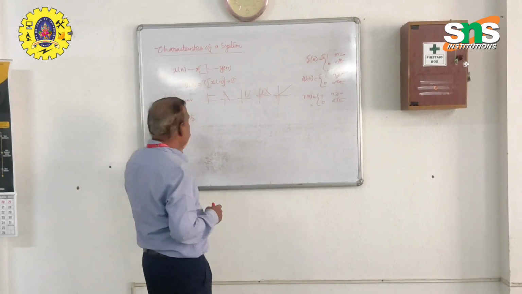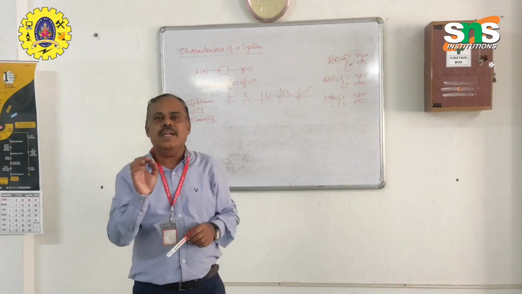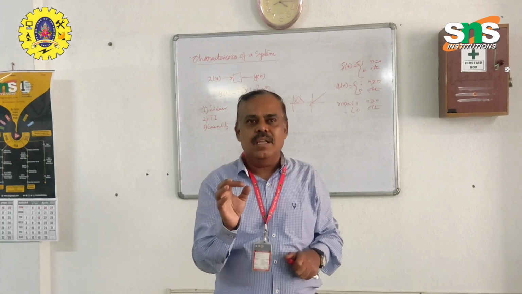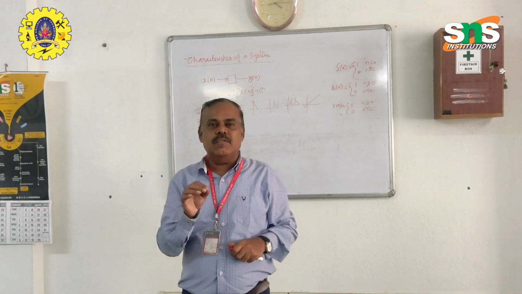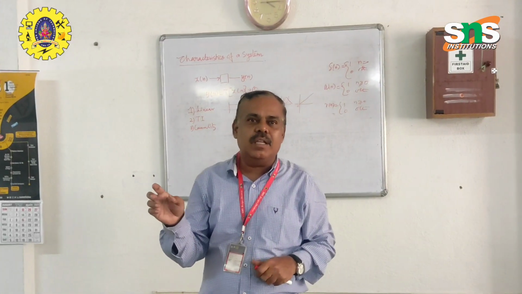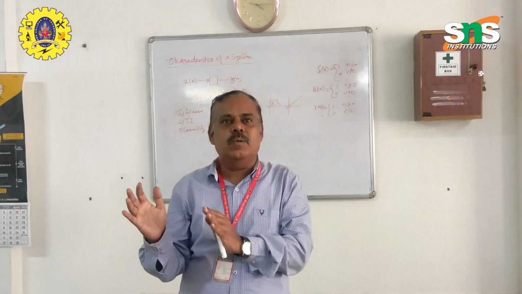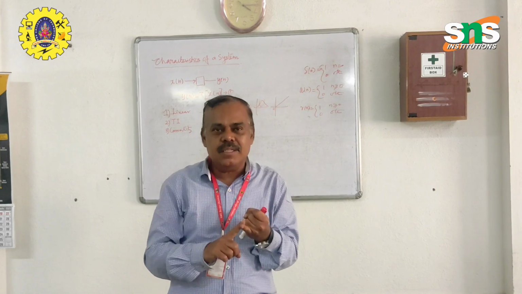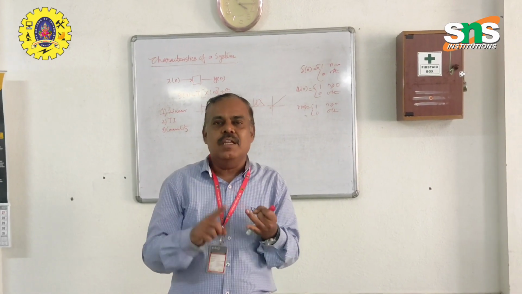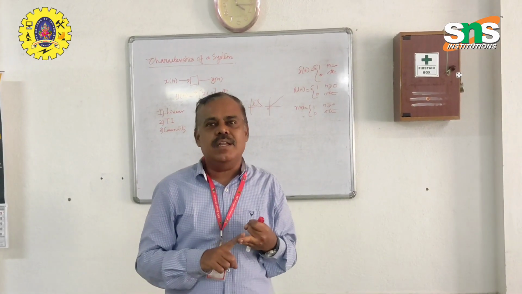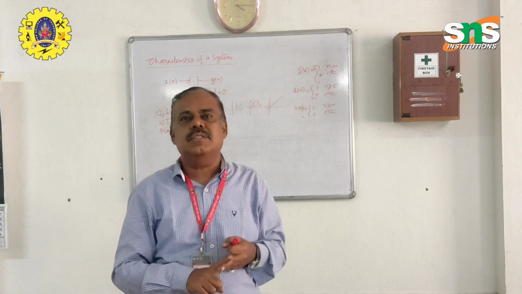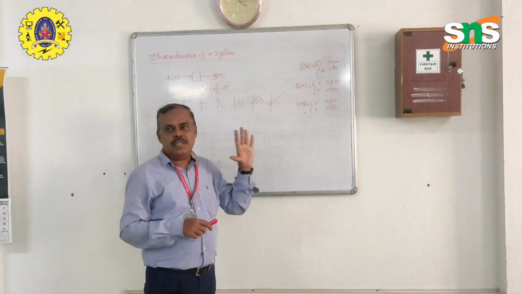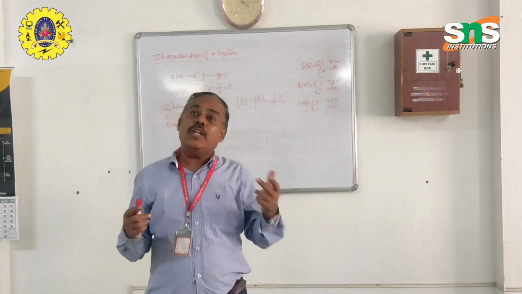And the third one is causality. Causal, stability. Any system should accept the stability condition. That is, the magnitude of h of n summed should be finite. If it is bounded input, bounded output, then it is called a stable system. So any system can be a linear or a non-linear system, a time invariant or a time variant system, causal or a non-causal system. These are the three characteristics of a system.